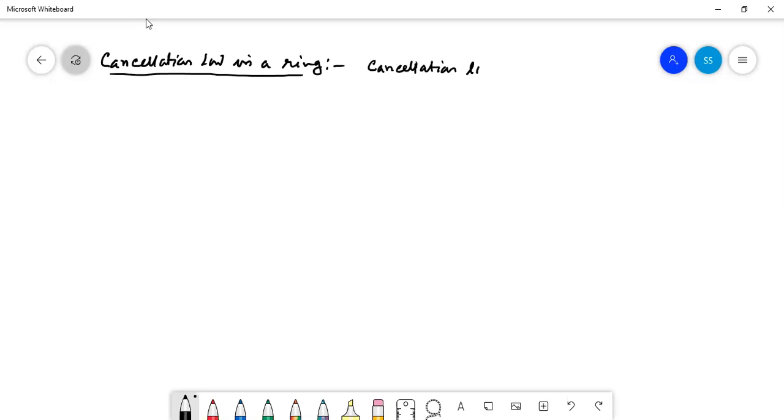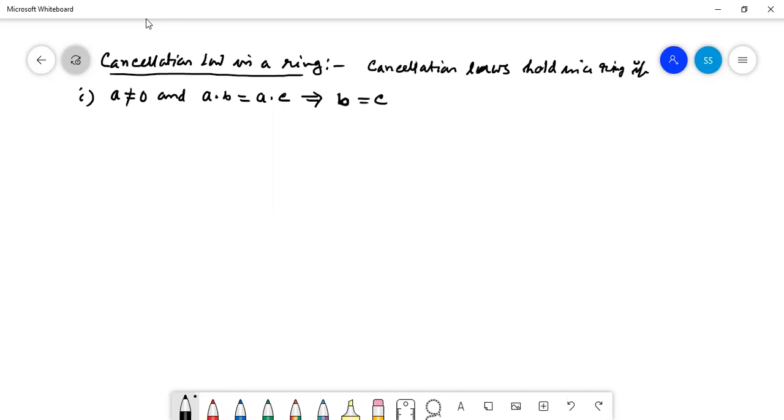Cancellation laws hold in a ring if, number 1, a not equal to 0 and a dot b is equal to a dot c, which implies b equal to c.